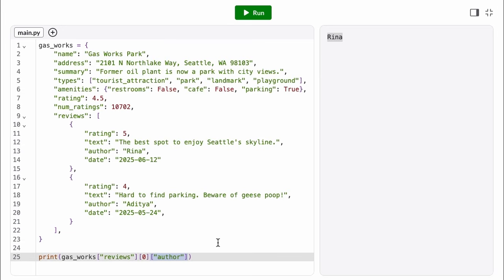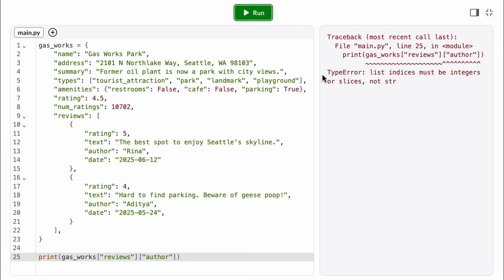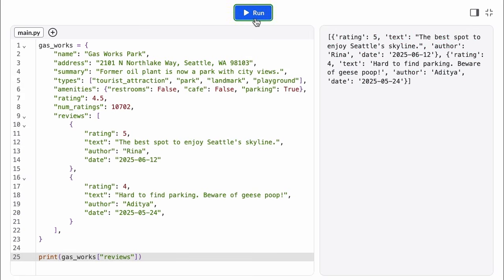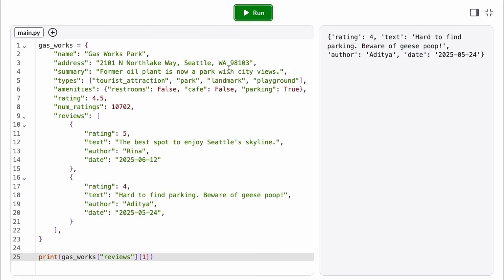If I didn't realize I was working with a list of dictionaries, and say I skipped the second access, I would get a type error because I would be trying to access the list using a string dictionary key instead of an integer list index. When doing nested accesses, we just need to pay careful attention to the order. We always go from the outside in. And if we're ever unsure, we can just take it one step at a time.